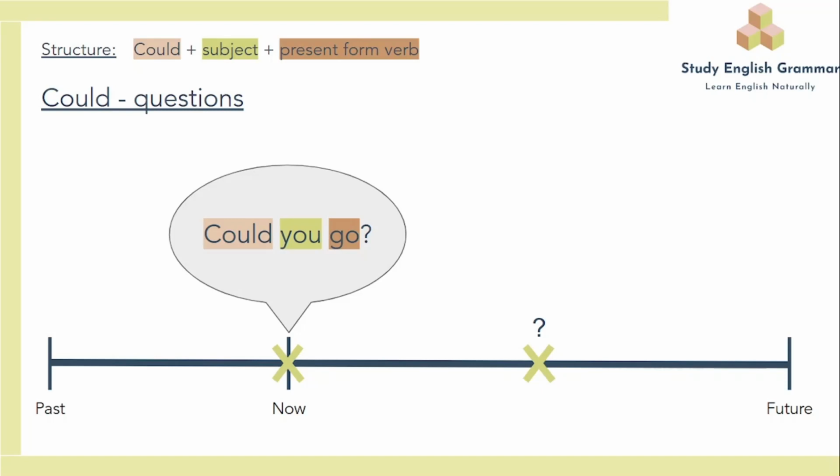If you want to ask, could you go in the future? You don't ask the subject that because you're inviting them to give options as to which is the most likely. The best way to ask about a future event is, will you go? The subject can then reply with, I could go, I might go, I can go. It invites them to choose the modal verb for themselves.